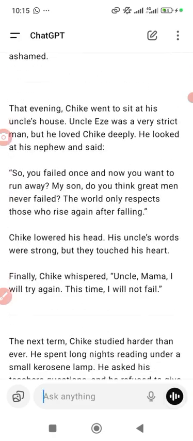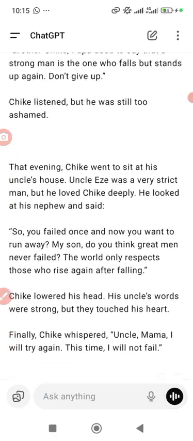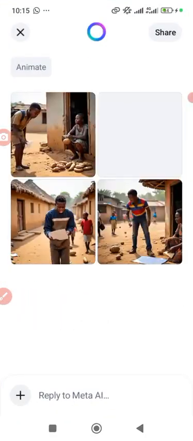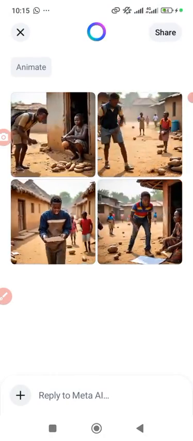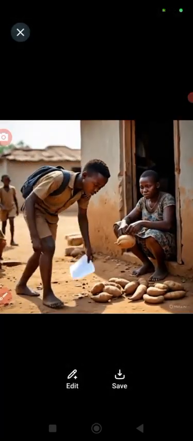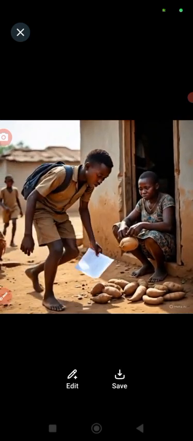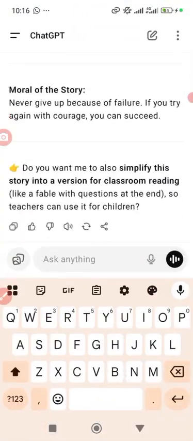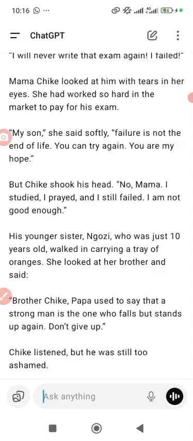So definitely in this type of scenario, there will be a narrator, somebody that is reading it. Let me go back to that image again, maybe that will tell us when Chike was coming, he failed. I'll give a scenario. You can see Chike was not happy. He was fed up because he failed. All those things should be narrated there. So that's talking about the issue of if you want it to be in the form of a story, and likewise I've shown us how it can be if you want it to be in the form of a drama.